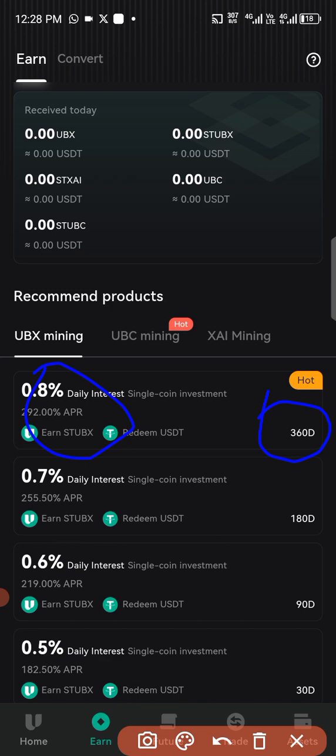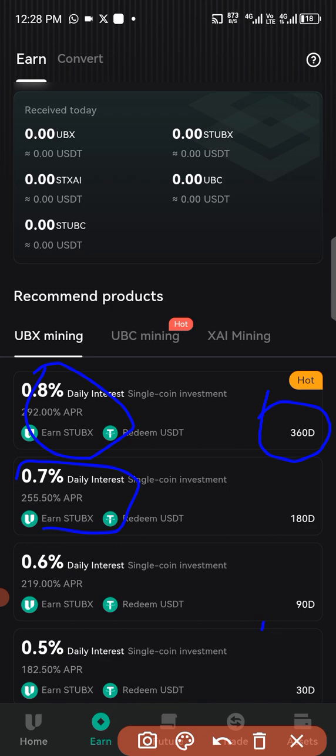The next one here is the one of 180 days, where you earn 0.7% daily interest. Here is not a place where you'll be earning 100%. This is what we actually earn on a daily basis. Fine, it's a little bit small, but remember, a little drop of water can form something bigger.